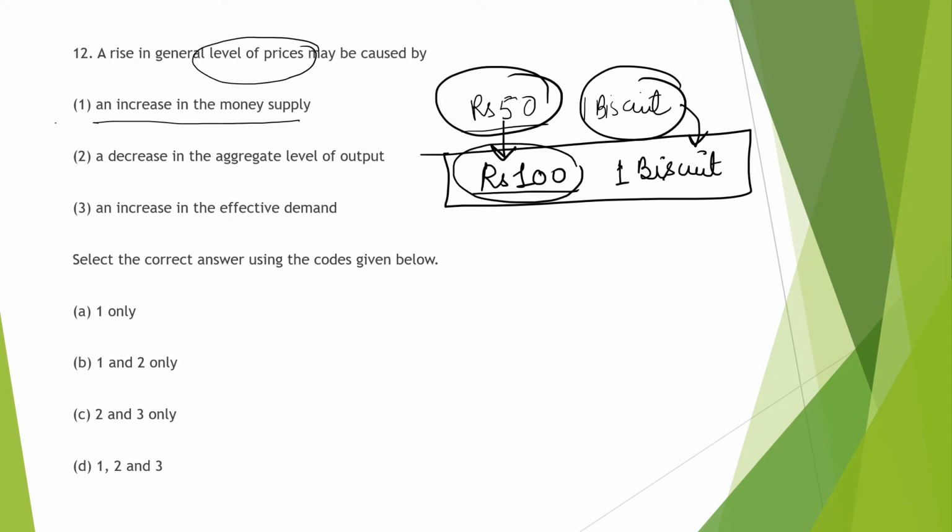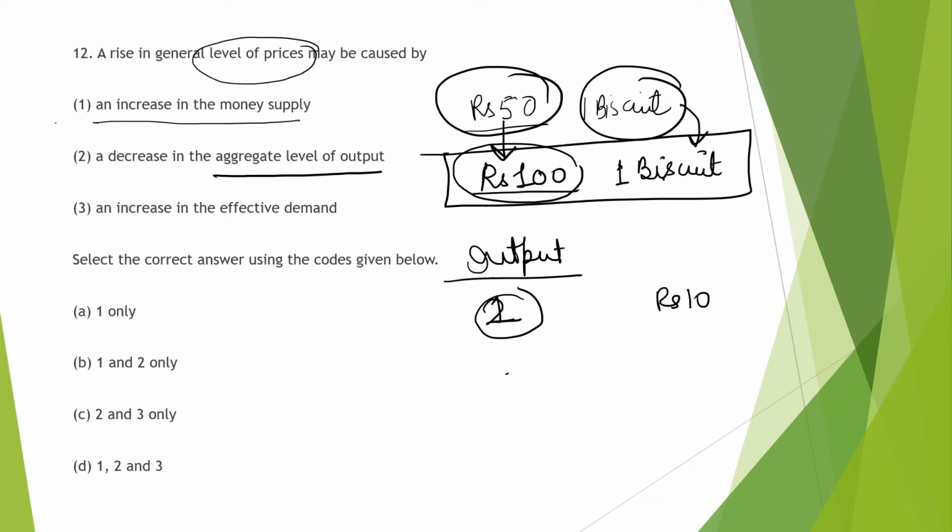Next is a decrease in the aggregate level of output. So let us say there is a scenario in which aggregate level of output is decreasing. Let us say output has decreased. We have two output and 10 rupees. Now we have one output and we also have 10 rupees.